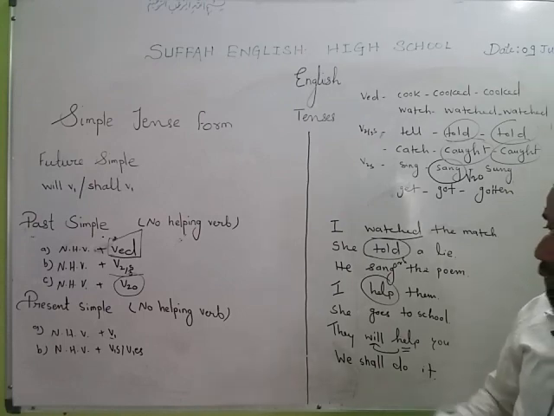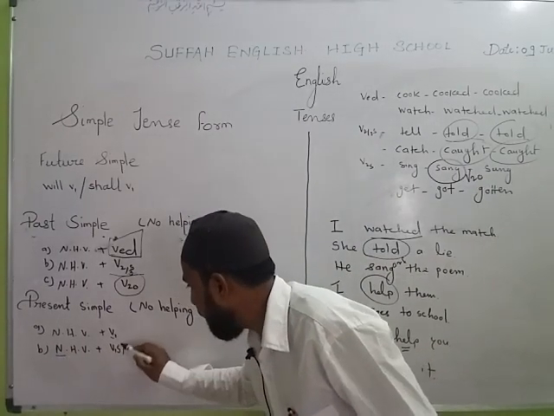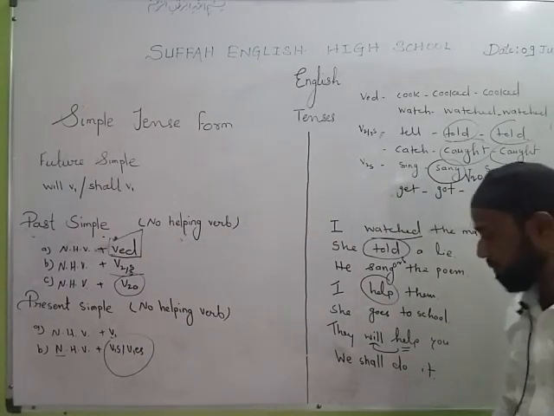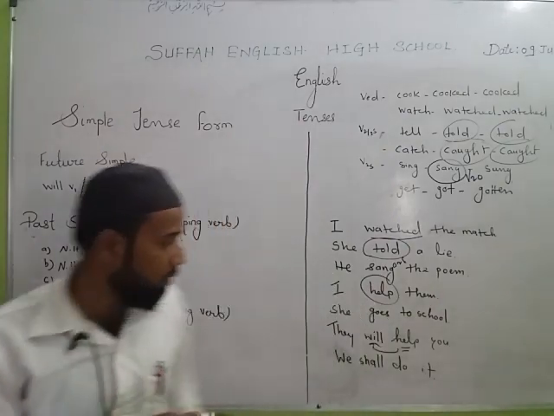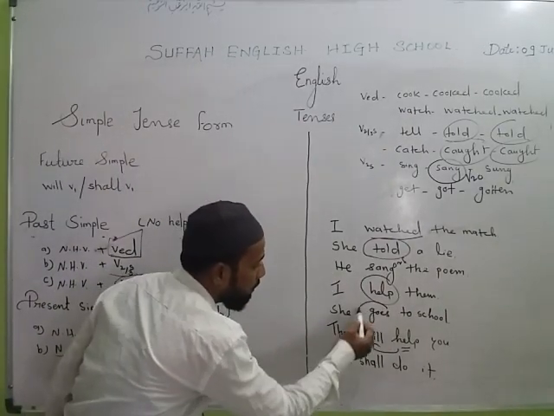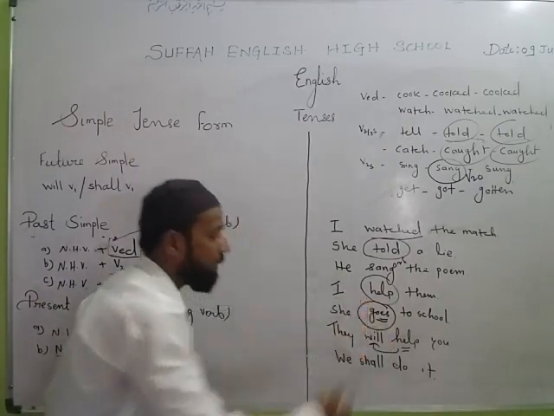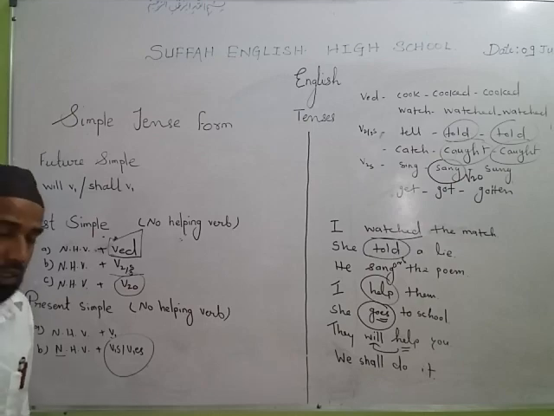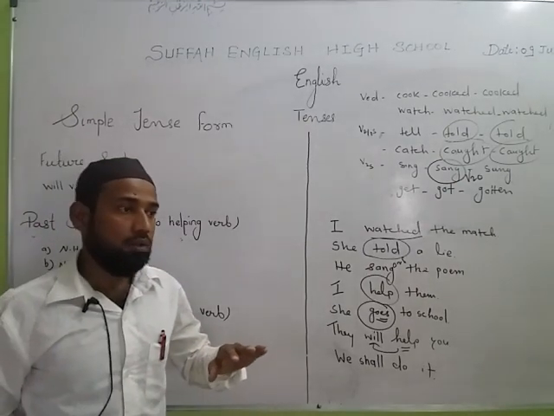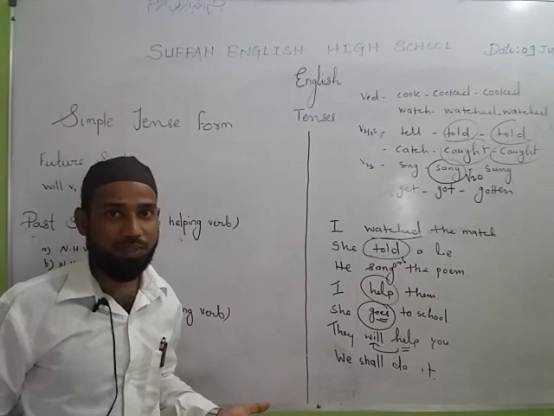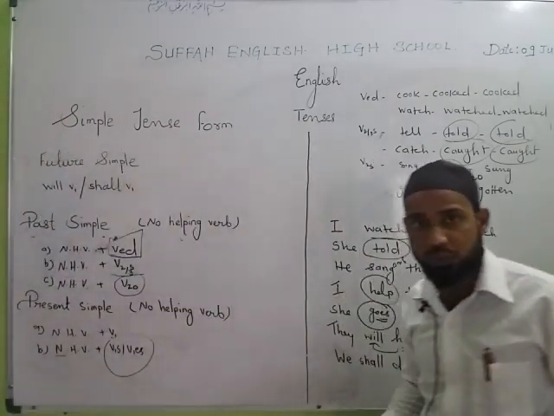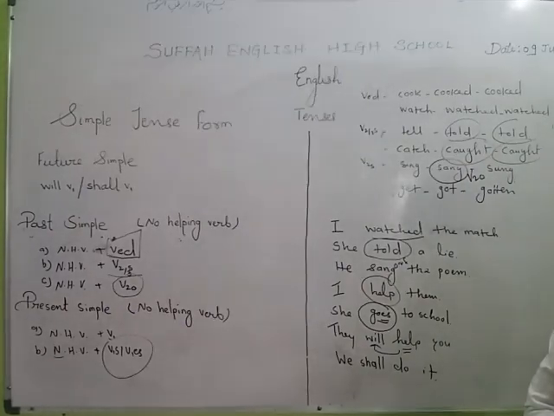Last, whenever you find no helping verb and s or es in the verb, it is again present simple. You can see here, she goes to school. Do you find here s or es in the main verb? Yes. So whenever you find s or es in the main verb, that is only present simple. She watches the match. Watches, present simple, yes s is there, right? She tells truth. Tells, s is there, present simple.